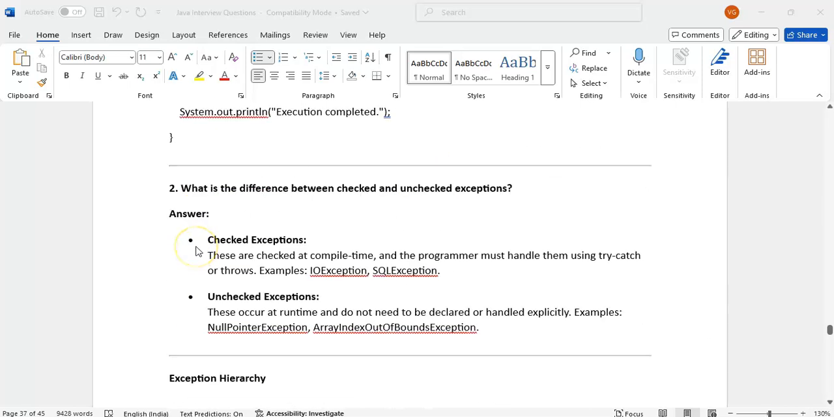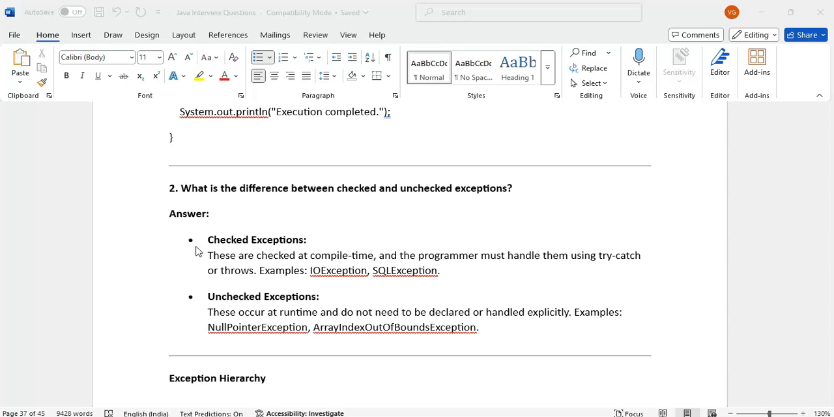What is the difference between checked and unchecked exceptions? Checked exceptions we must handle at compile time while writing the code itself. Suppose you are trying to read a file, we must handle the exception there itself, otherwise we will get a compilation error. If we are trying to connect to the database, we need to handle it.